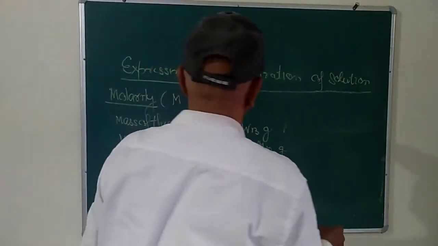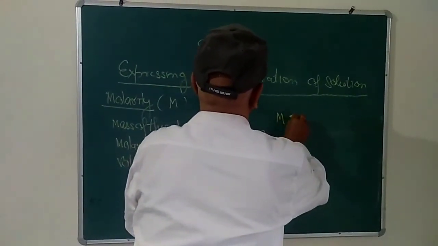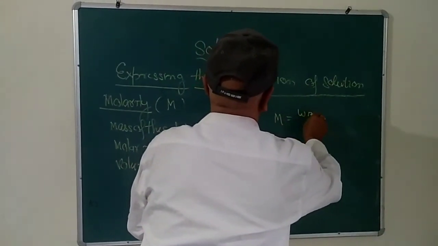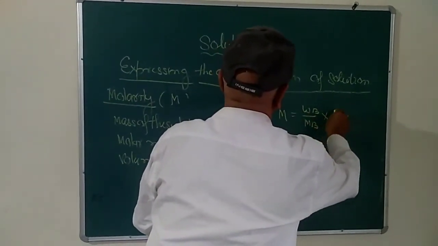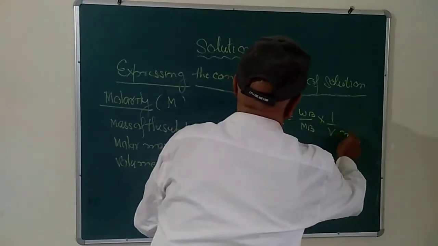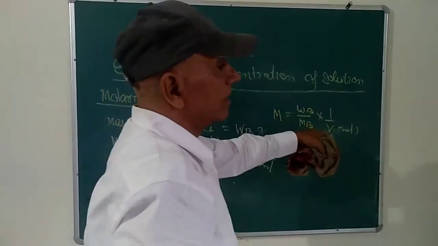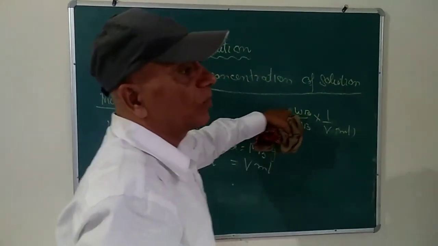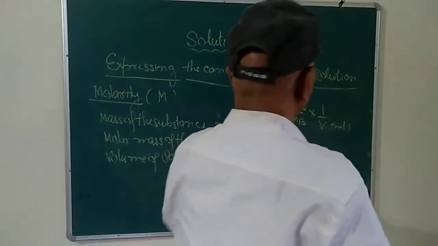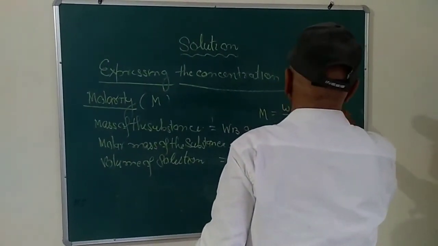The molarity is equal to WB by MB into V in milliliter. So that gives the number of moles present per milliliter. But according to the definition, it is the number of moles present per liter of the solution, so you have to multiply by 1000.